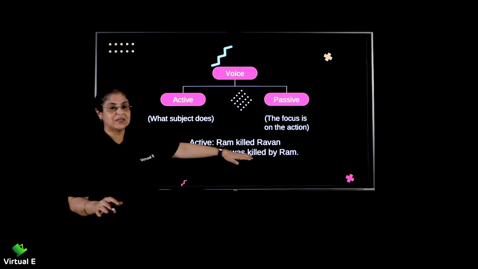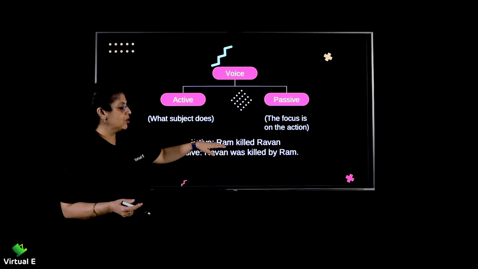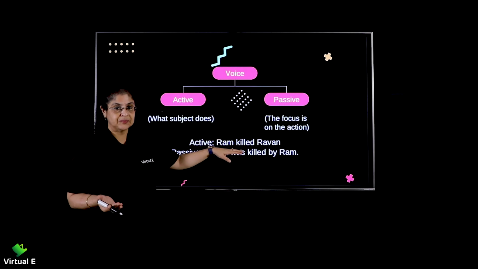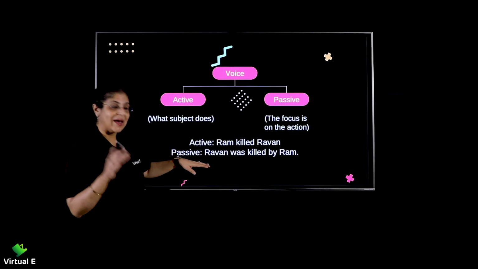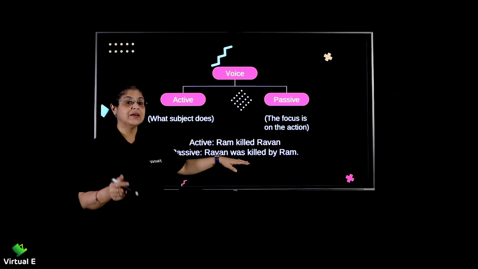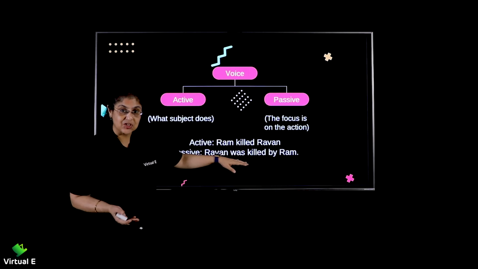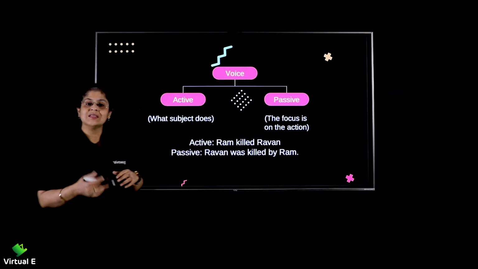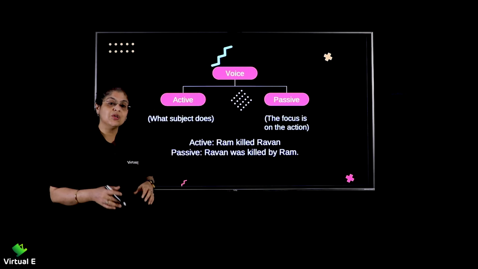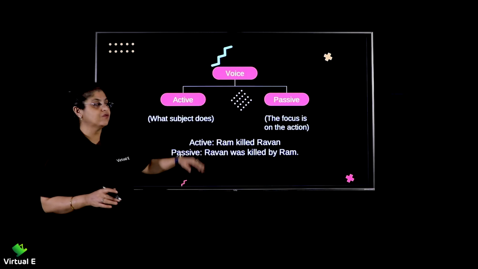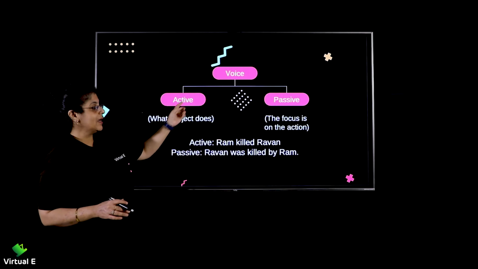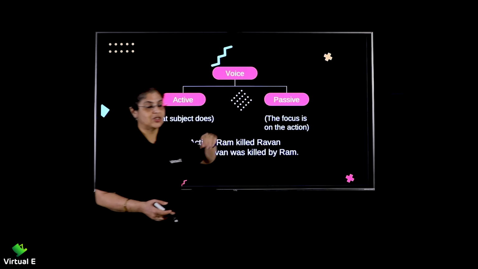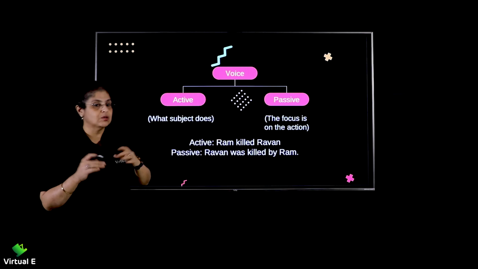Now here it all depends on whether you want to concentrate on the doer, right? If you want to focus on the subject, you write active. But if you want to focus on the action, Ravan was killed by Ram, here you want to focus on the action, then you will use the passive voice. So it all depends. Actually, passive voice, it's not that we don't use it. We do use it. It all depends on what you want to put your focus on. Here, the active is telling you what the subject does, and the passive is the focus on the action. So it all depends on what you want to focus on, right?